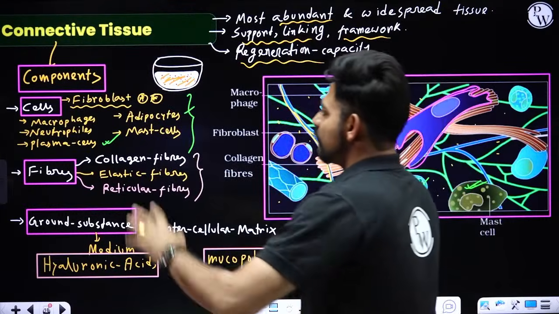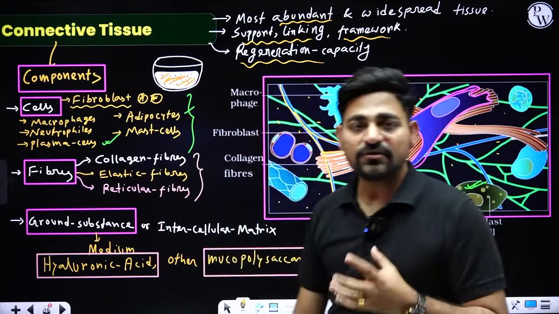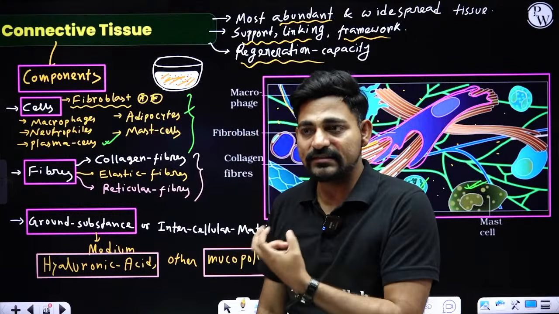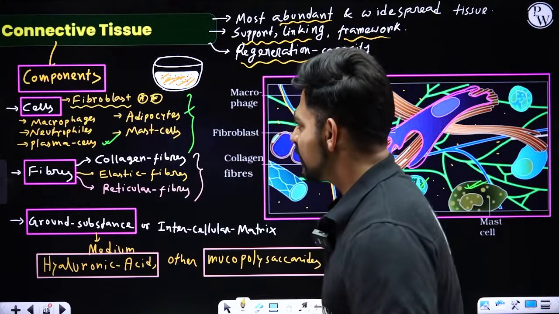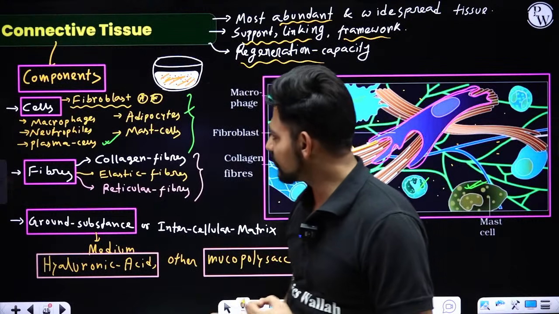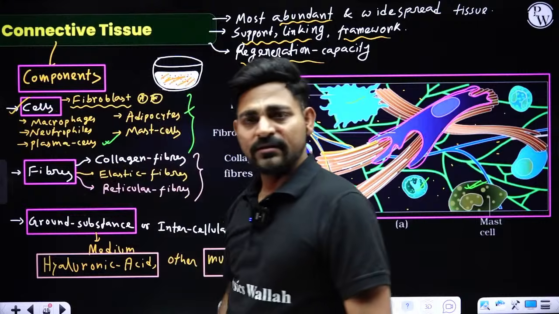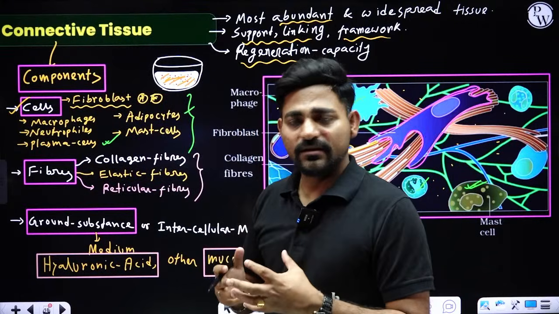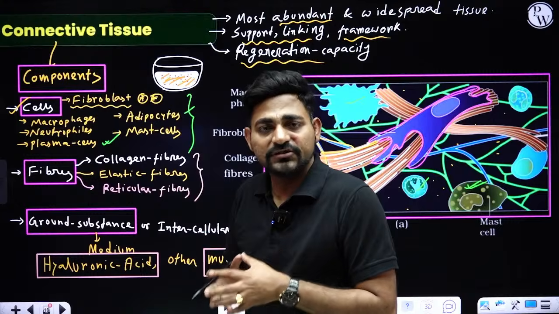Okay. Now we need to check the components of a classic connective tissue present inside our body. Okay. So there are three components you will be finding inside connective tissue. Some cells, which are really very important for the functionality of connective tissue.